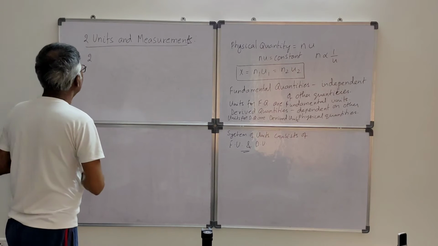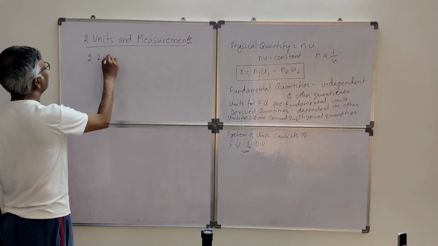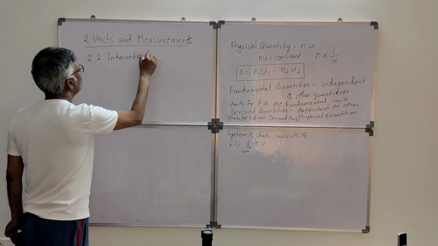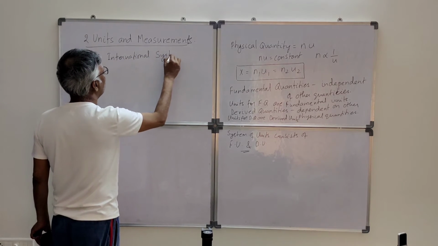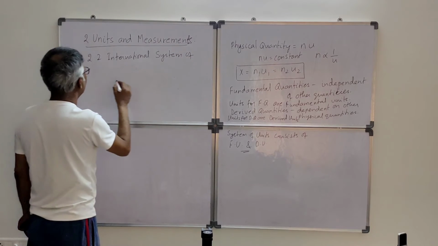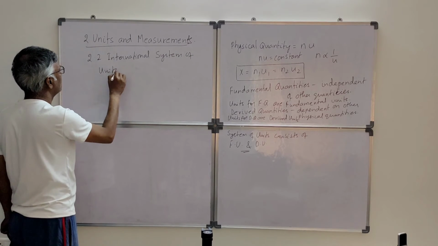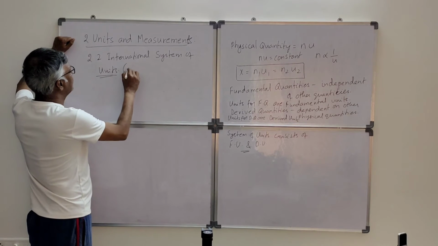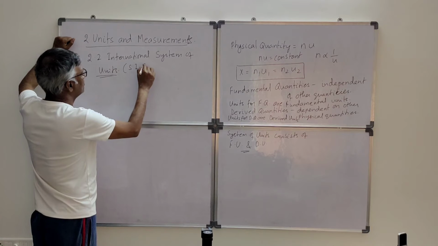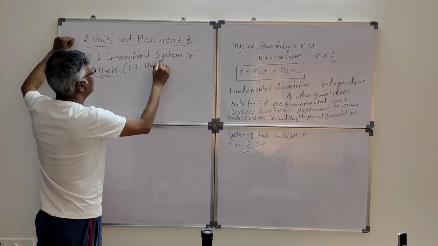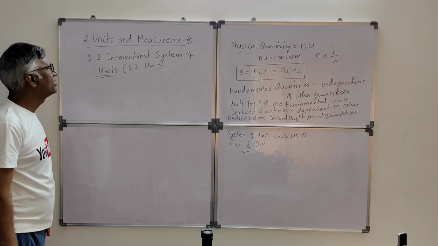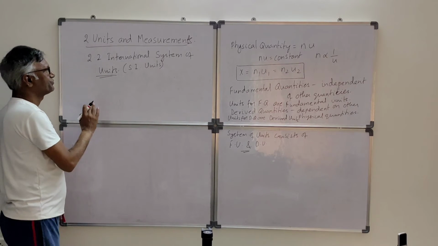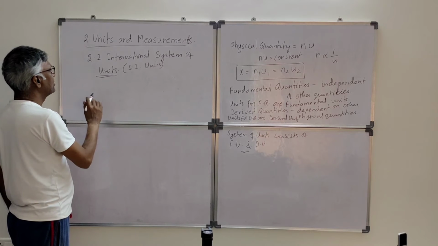Okay. 2.2 is International System of Units, also known as SI system, international SI units. This is from the French name Système International d'Unités. It came. Okay.